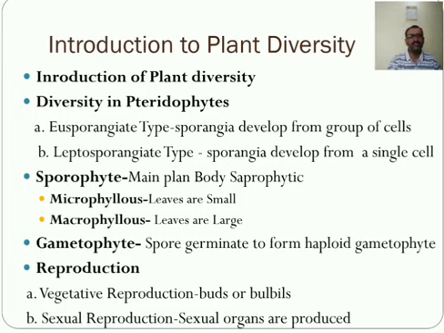The multiflagellated sperms are known as the anthrazoids, and they are produced in the antheridia. These anthrazoids are armed with hair-like or whip-like cilia or flagella and are able to swim through free water. Only a continuous film of water is needed for moving the anthrazoid from one place to another place.